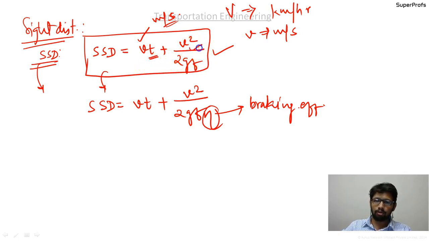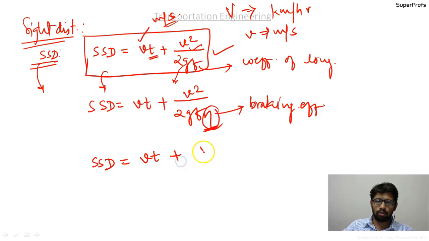v we already discussed. g is known to you, 9.81 meters per second squared, and f is the coefficient of longitudinal friction. You should be able to take into account the braking efficiency, and also modify this same formula for the gradients: SSD is equal to V square upon 2g(f plus minus n), where n is the gradient in ratio.